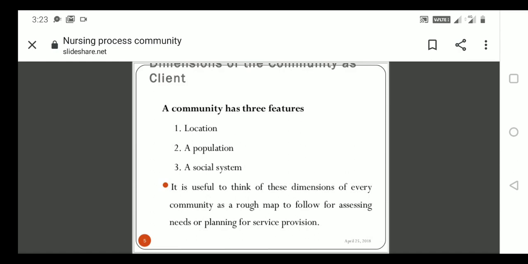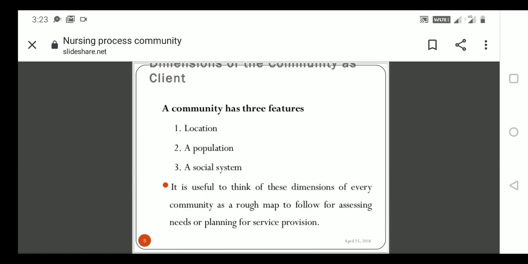The next heading is dimensions of community as client. There are 3 features in the community on the basis of dimensions. It is usual to think of these dimensions of every community as a rough map to follow for assessing needs or planning service provision. The 3 dimensions of the community as a client are: first, location; second, population; third, social system.